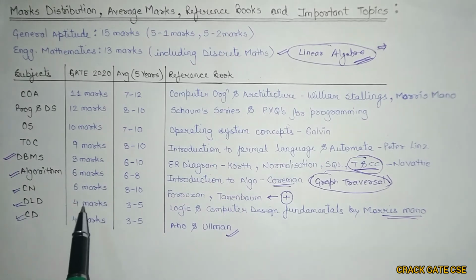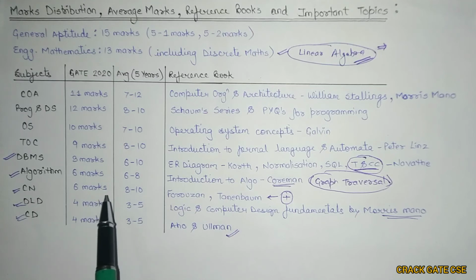In DLD, you should not skip combinational circuits like multiplexer, demultiplexer, decoder and encoder. Counters are very important. Logic gates and minimization of expressions are also very important. For compiler design, parsers are very important, whether it is LR0, LL1 or SLR. Every parser is very important. Apart from these parsers, directed acyclic graphs are important, and there are some additions in the compiler design syllabus also. So those new topics are also very important.